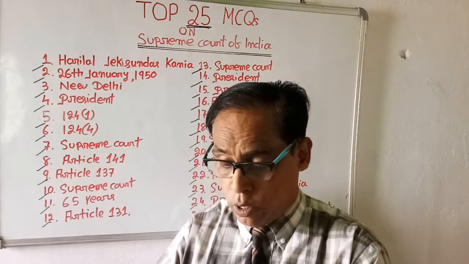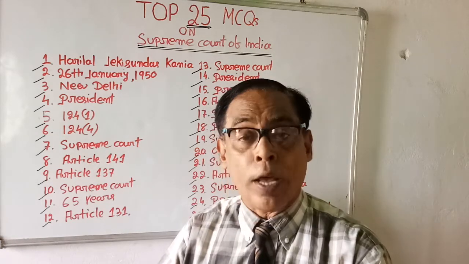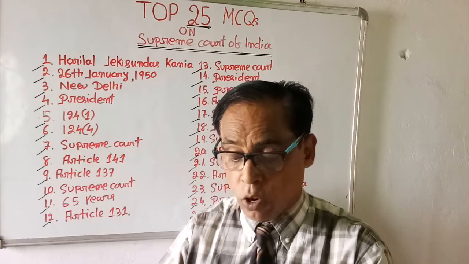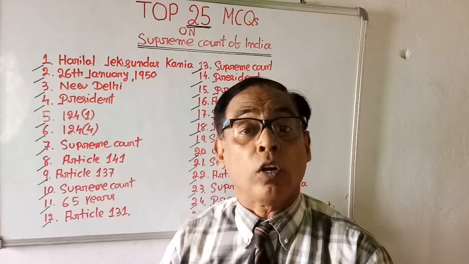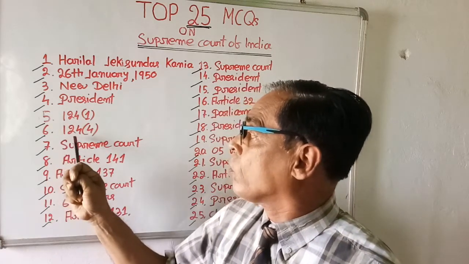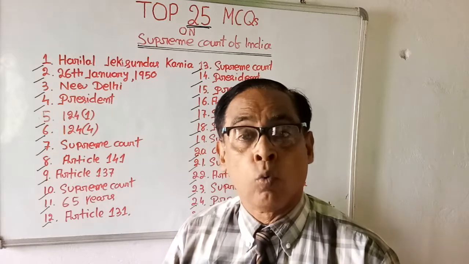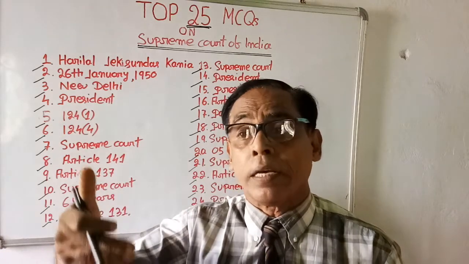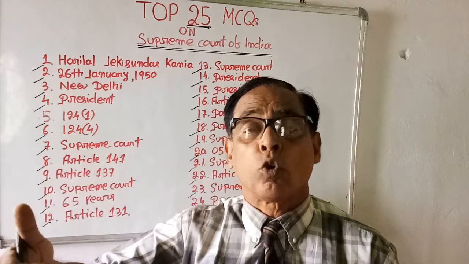Article 124 Clause 1, 125 Clause 4, 125 Clause 1, 124 Clause 4. The right answer is 124 Clause 4. 124 Clause 4 speaks of the manner in which a judge of the Supreme Court will be removed.